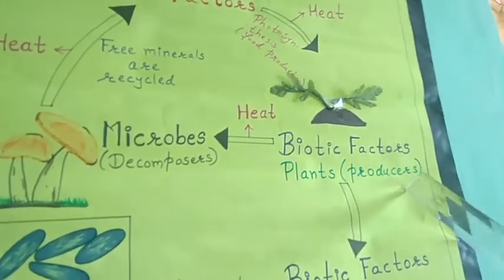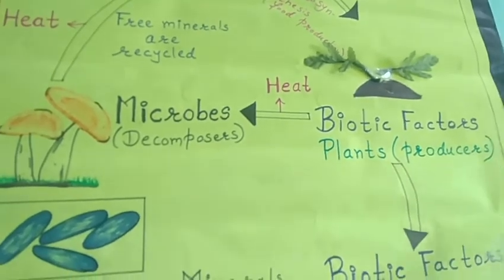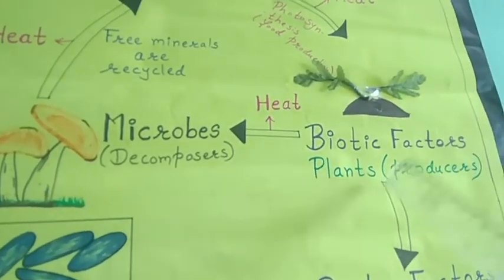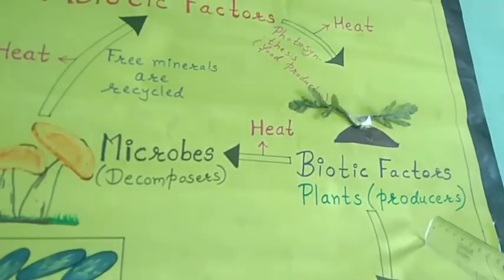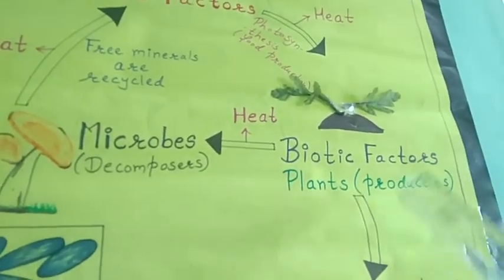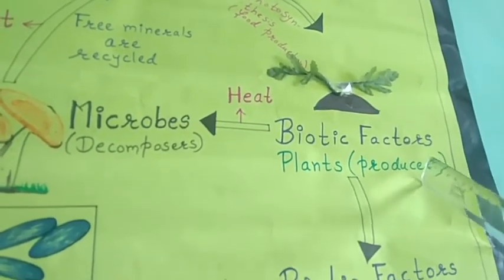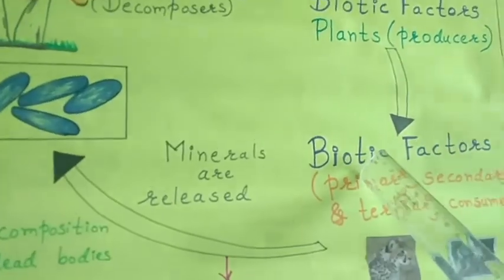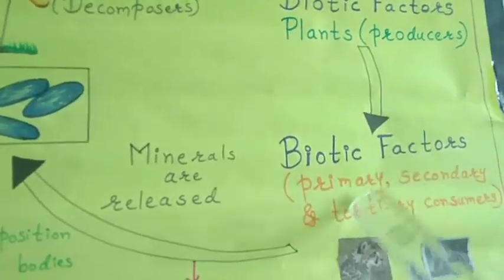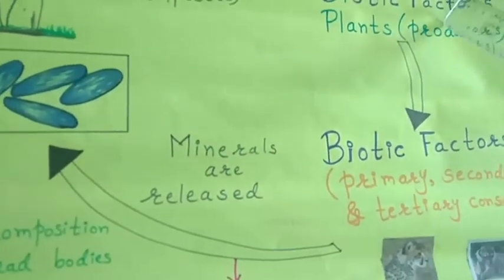You can be asked this kind of question in your examinations also, why plants are called producers. Because they have chlorophyll pigment, and with the help of carbon dioxide, water and sunlight, they can prepare their own food. That's why they are called producers. Then the biotic factors like primary, secondary and tertiary consumers are dependent on the other ones.